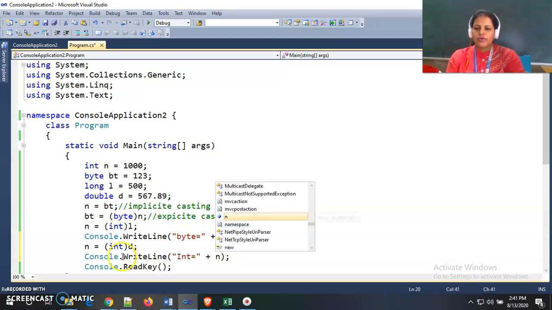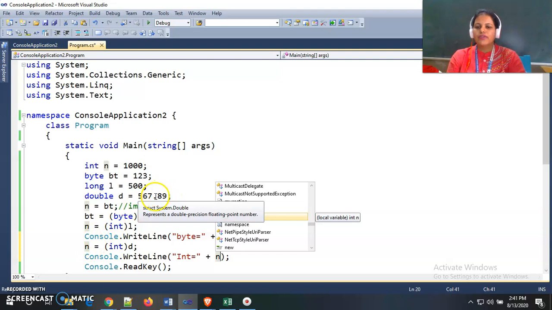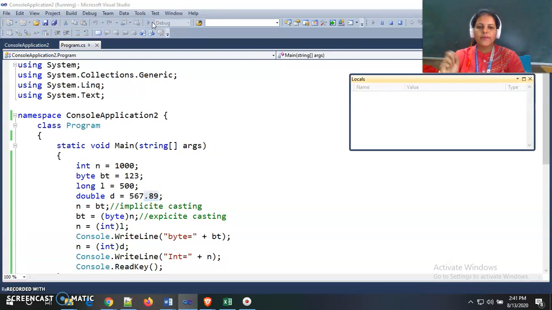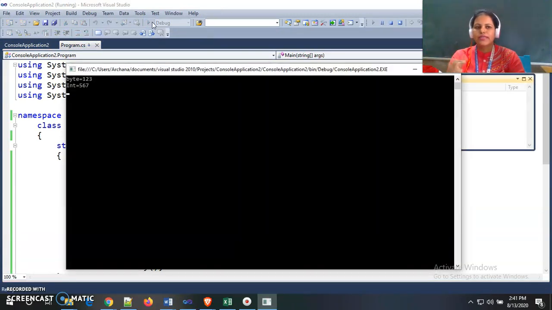So only the 5, 6, 7 will be stored inside this n, and the values after the decimal point will not be stored, because we are converting this double value into an integer and then storing it into the n variable. We get only the whole part of that double number and not the part after the decimal point.